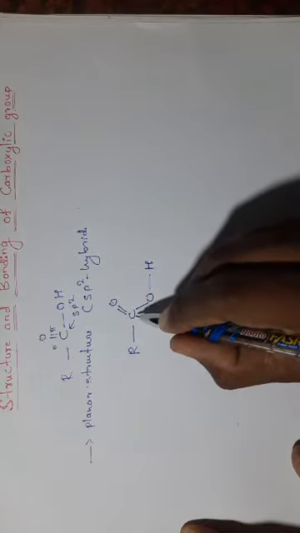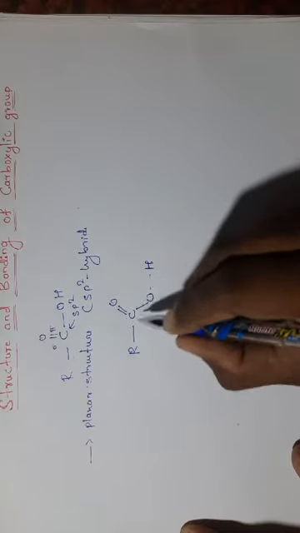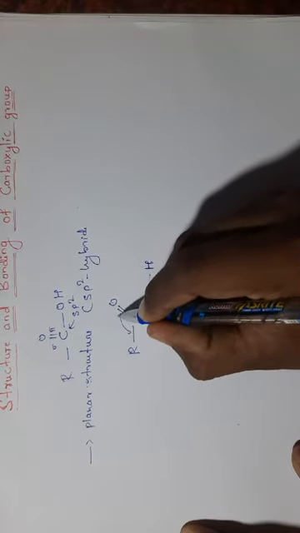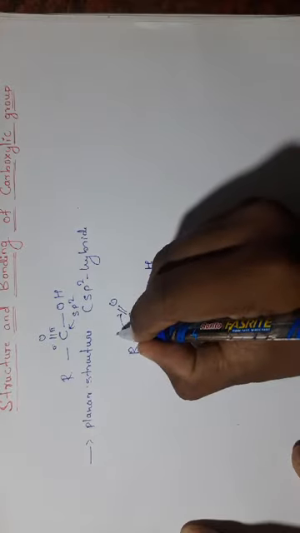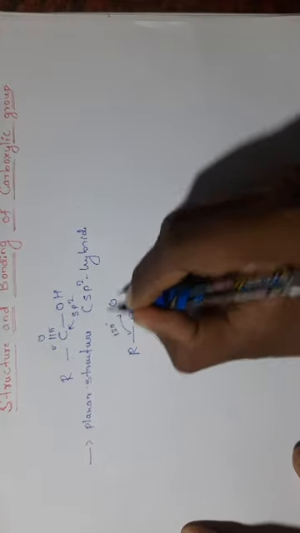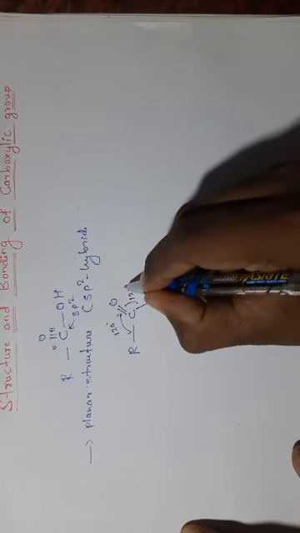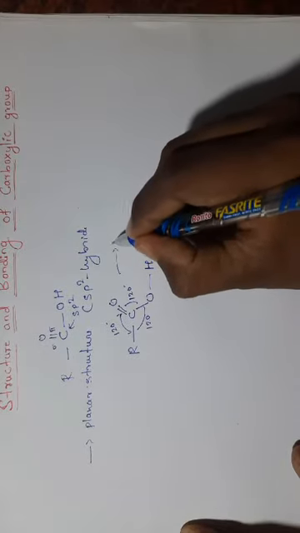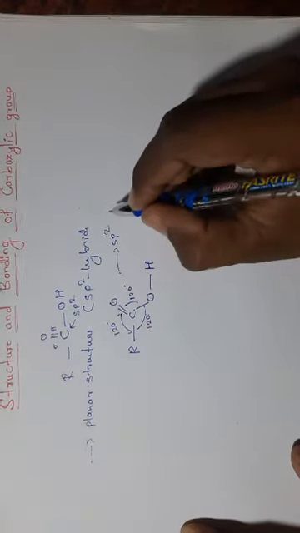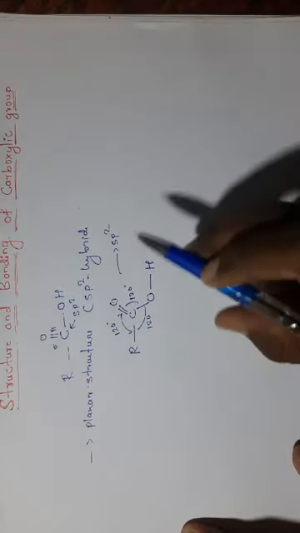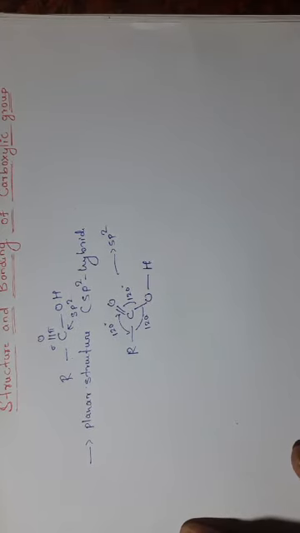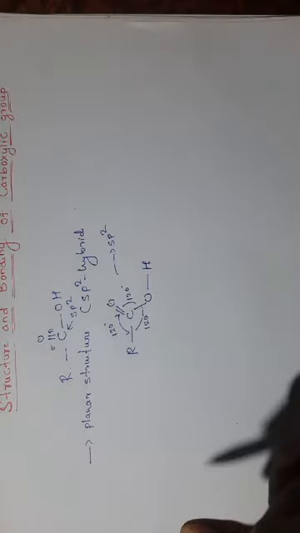Due to the sp2 hybridization of this carbon atom, it attains a planar structure with a bond angle of 120 degrees between the sigma bonds. Here also 120 degrees, and this is also 120 degrees. This is due to the sp2 hybridization of the carbon atom. The central carbon atom is sp2 hybridized, hence the bond angle becomes 120 degrees and the structure becomes planar. Okay.